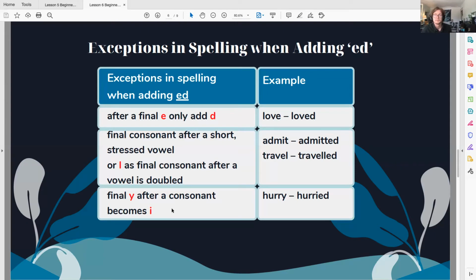And finally, when the verb ends in Y after a consonant, it becomes I when you're doing the past participle. So for this example, we have the verb hurry. For the past participle, it is hurried.